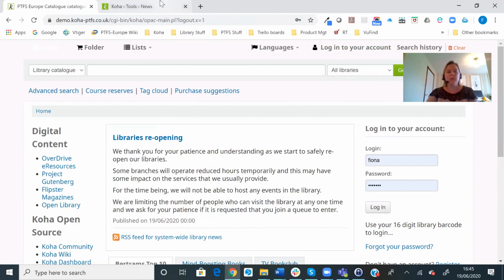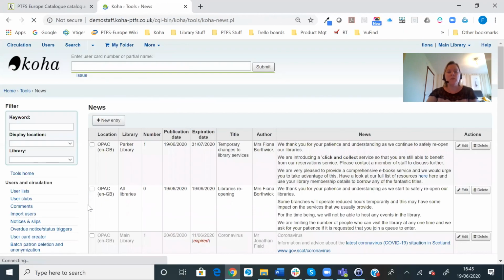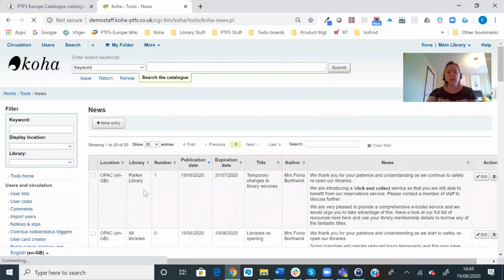We can be a bit more specific if we wanted to and create news items that are applicable for individual libraries. So if we have a look at this top one, we can see that it's for the Parker Library only, and it talks about introducing a click and collect service and also makes reference to the ebook service. But it's for the Parker Library only and therefore should not be seen for all libraries.